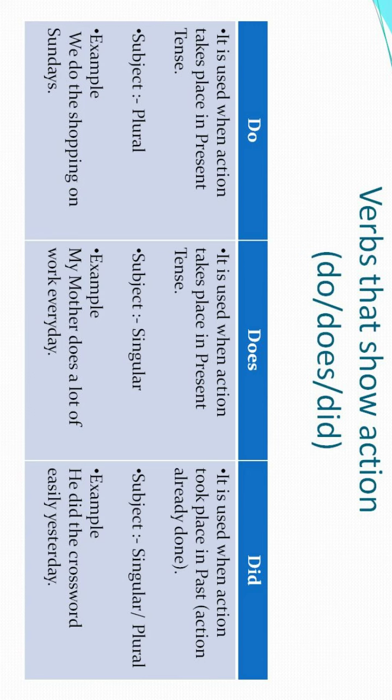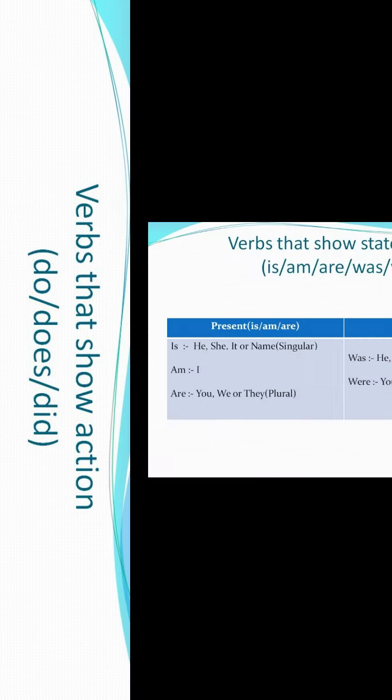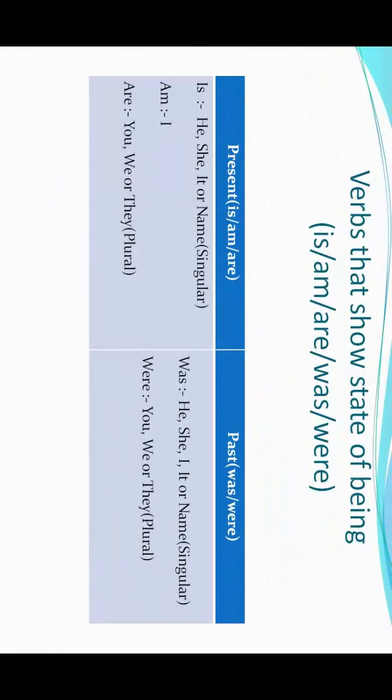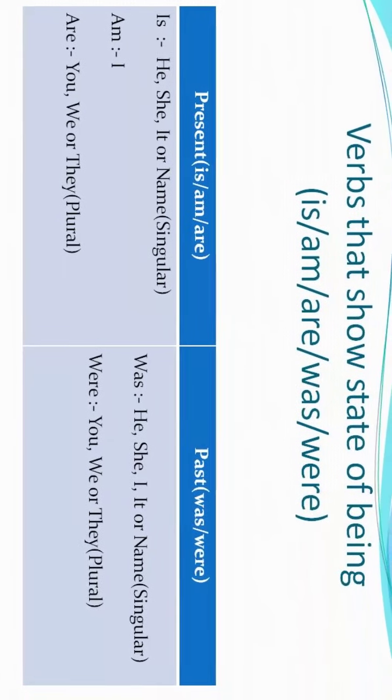In the final section, did, we use did with the past tense. It doesn't matter what the subject is, it may be singular, it may be plural. The example is, he did the crossword easily yesterday. Means there is a boy, and he did the crossword easily. Now the word yesterday is there, that means the action was done on the previous day, yesterday the action was performed. I hope I'm clear with those things. If not, please rewind the video and watch that again.